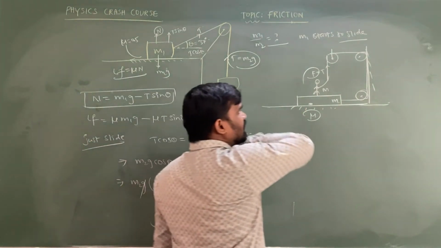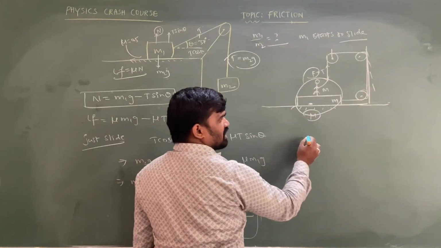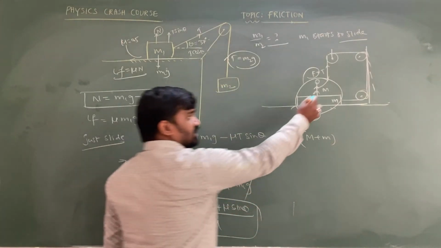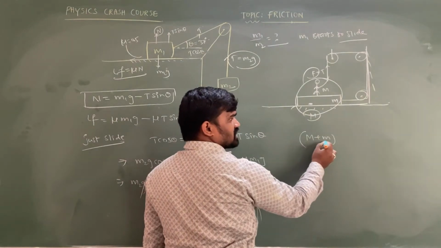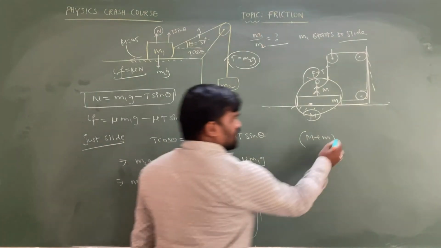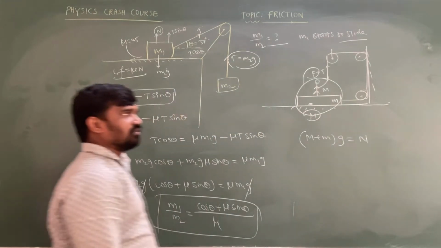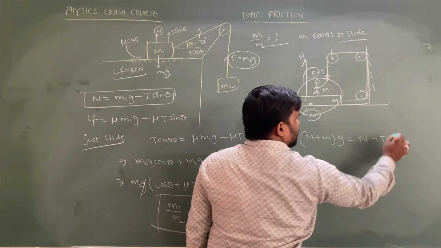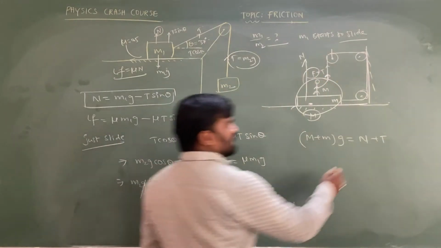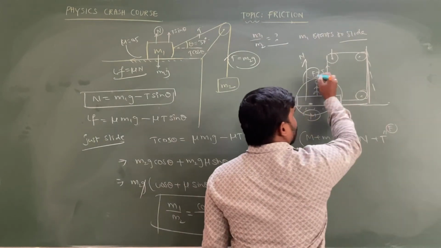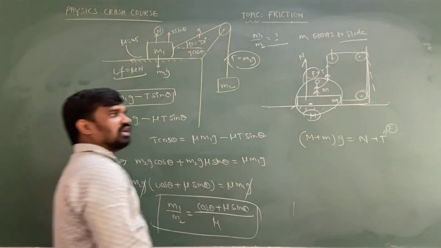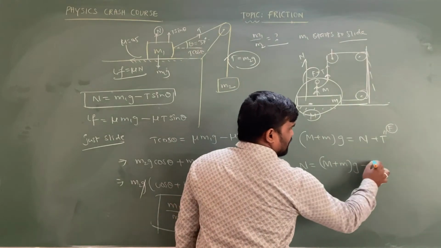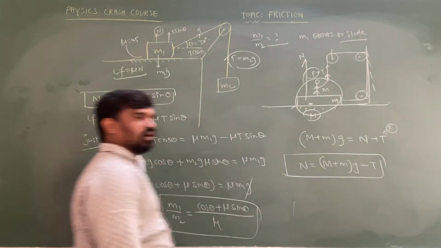So for that purpose, man and wedge together, the total mass is equal to capital M plus small m. What is the total mass of the man and this wedge? The total mass is equal to M plus m. Okay, this into g is equal to what you can write? Normal force acting upward, tension also acting upward, N plus T we can write. But in this case, this T is equal to the force applied by the man. So T equals F only. So now N is equal to (M plus m) into g minus T. This is the value of the normal force.